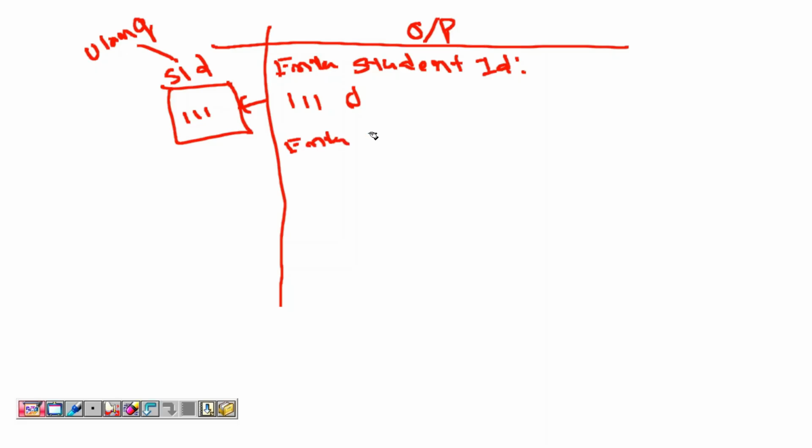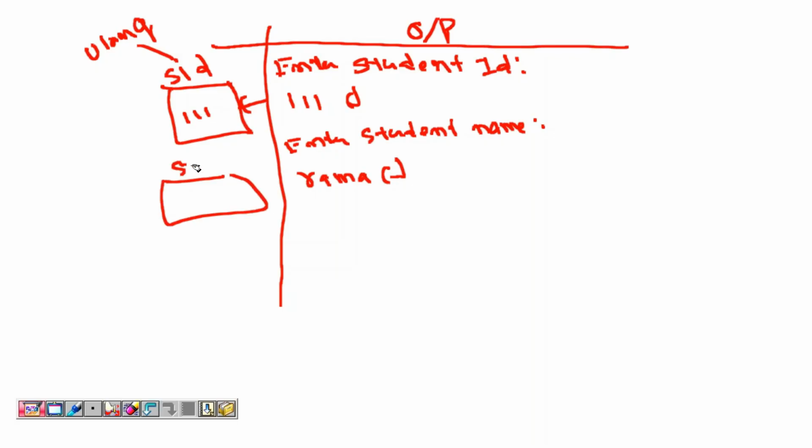Enter student name. Try to understand all of you. Maybe Rama. User entered, press enter key. Now Rama is stored into a variable called SName. But SName data type is what, Renuka? String, sir. Very good. String. Next, tell me. Enter what?